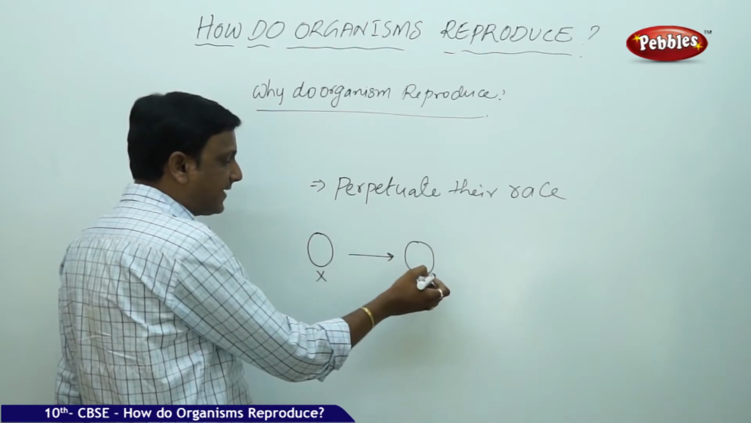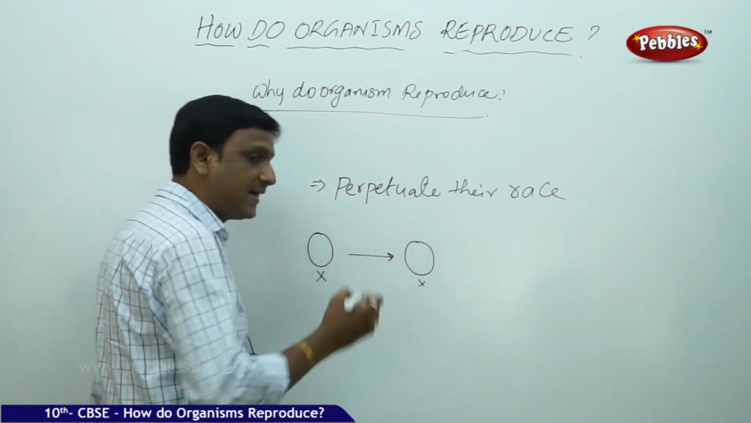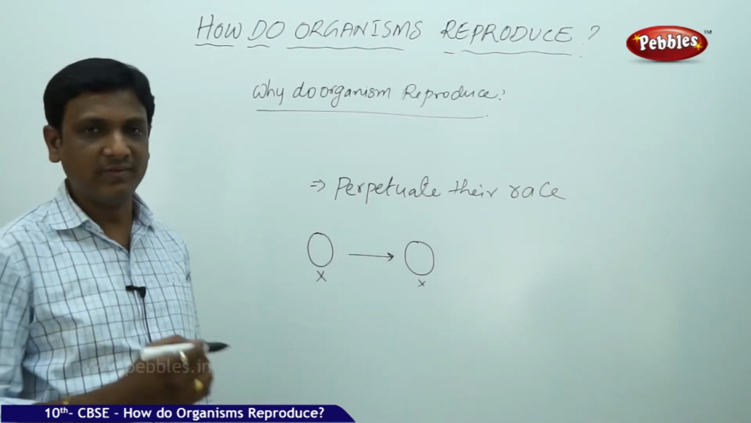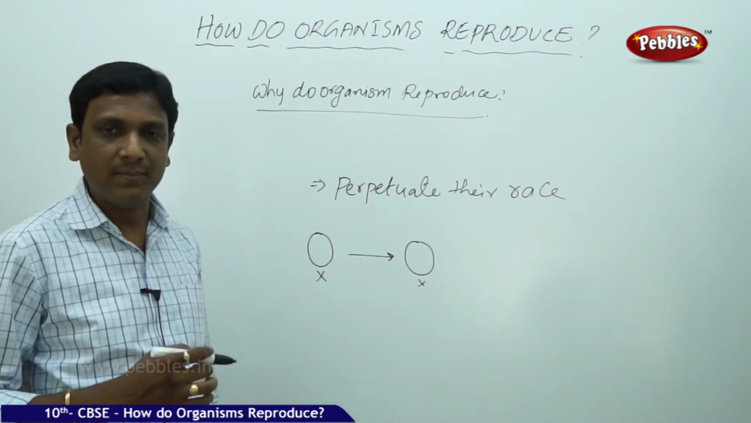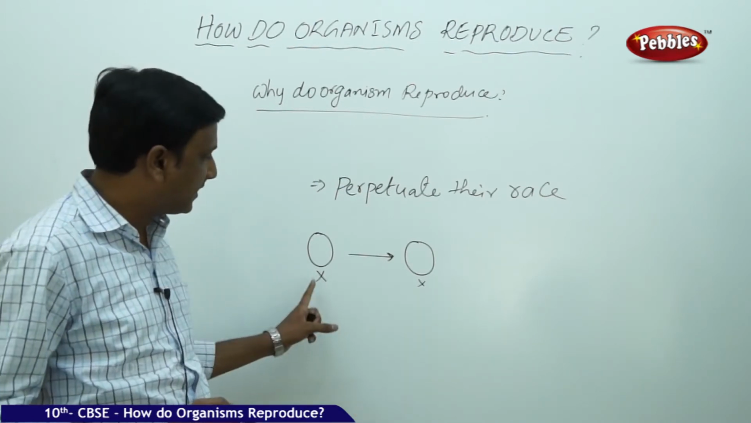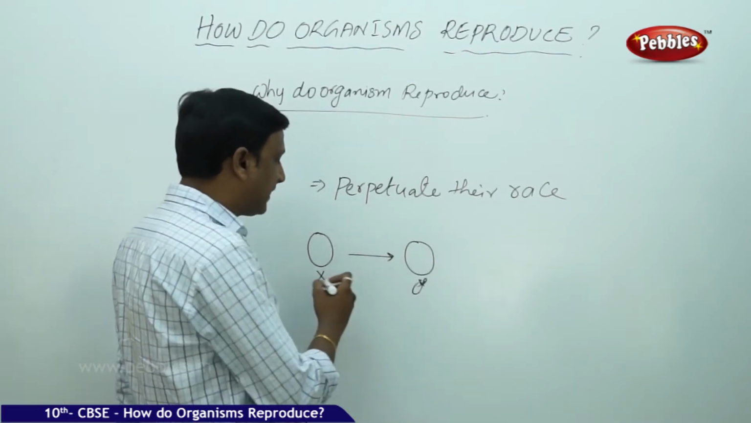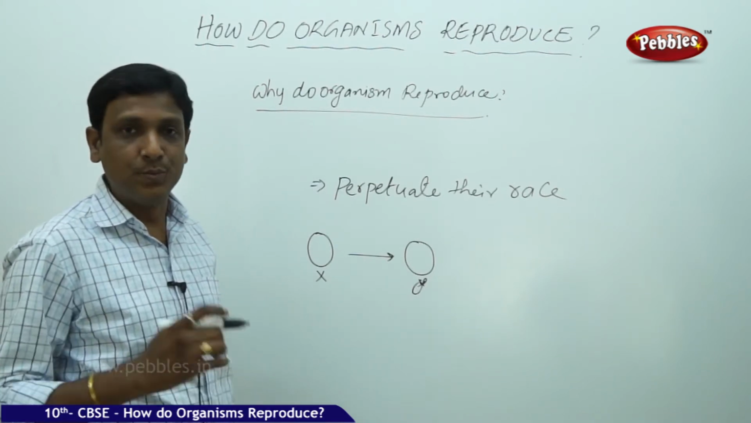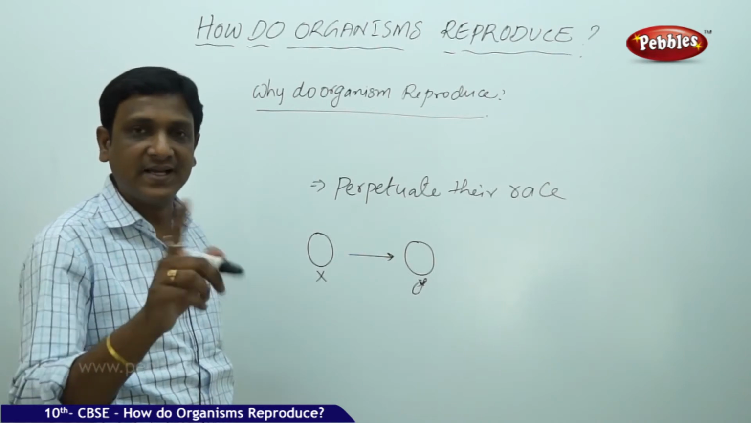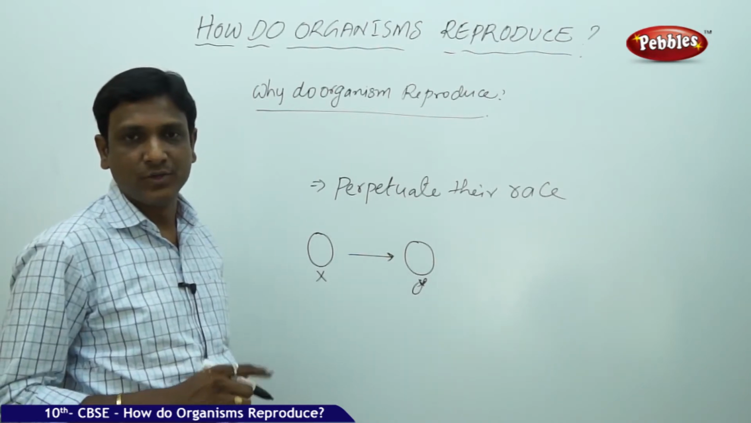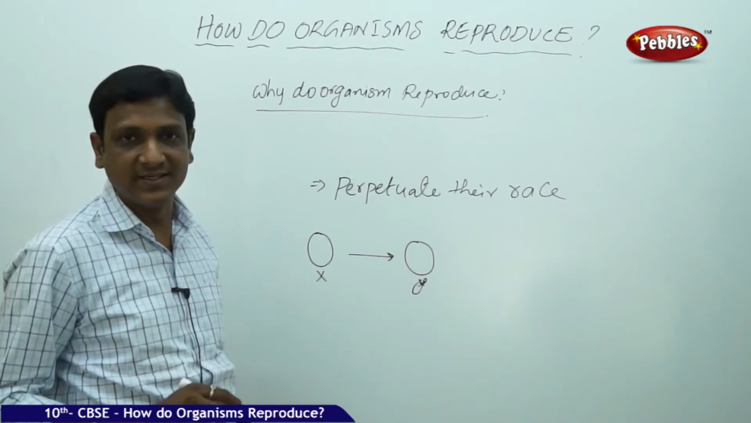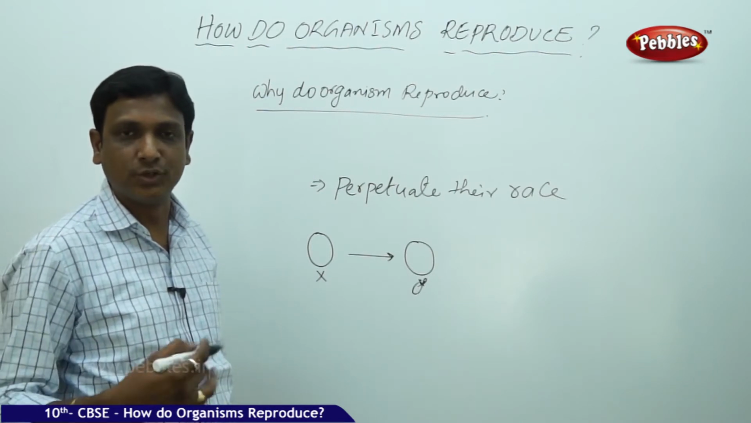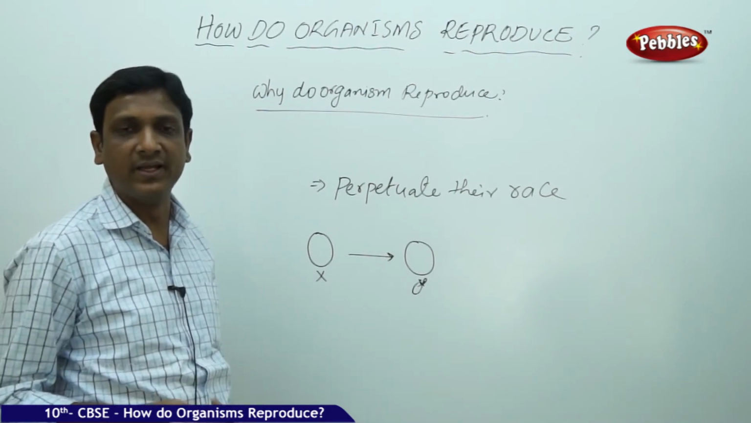Will the newly formed organism and the parent organism be exactly identical? No, there are some differences. We will discuss the reasons for the differences. They may look similar. Organism X produces Y, which is similar to X, but not exactly identical. There are some differences. You may be similar to your father, but you are not exactly identical with your father. Your brother and you may be similar, but you both are not exactly identical. You are unique, your brother is unique, your father is unique, your mother is unique. Different, not matching with anyone on this planet.